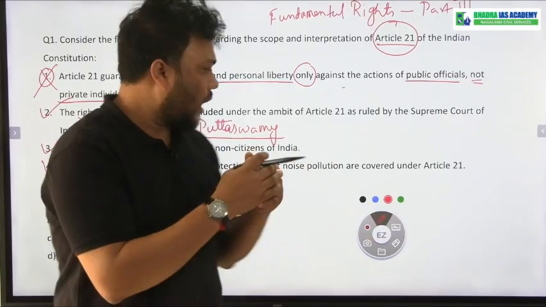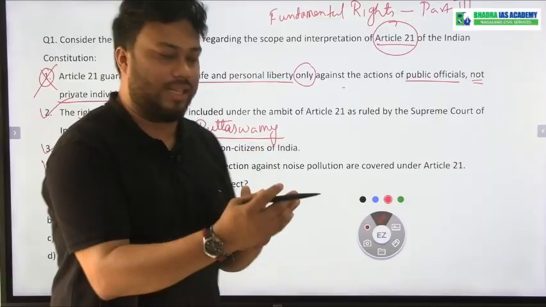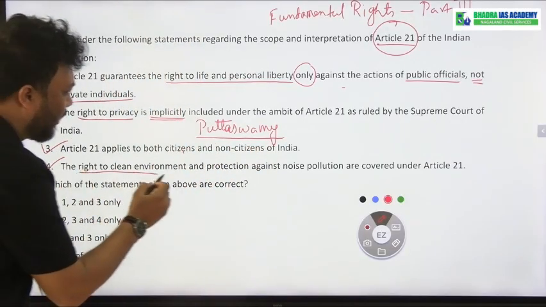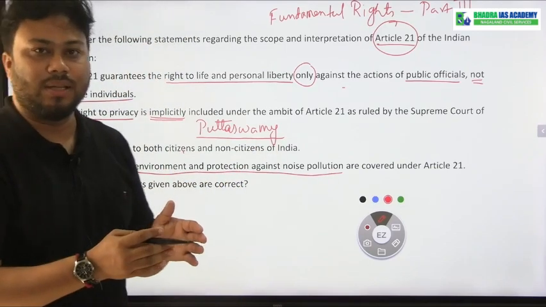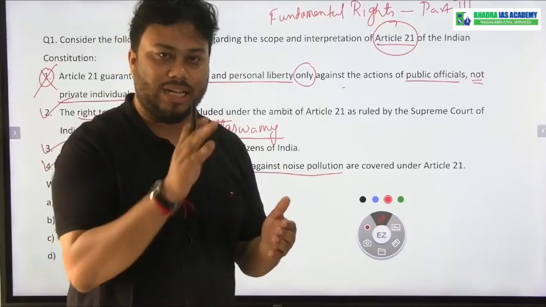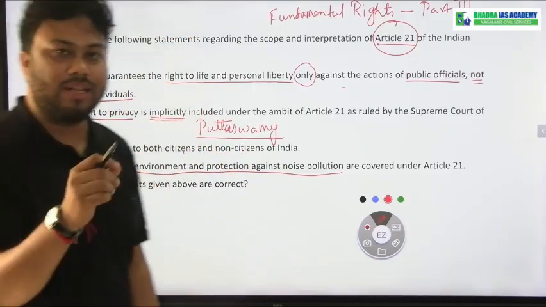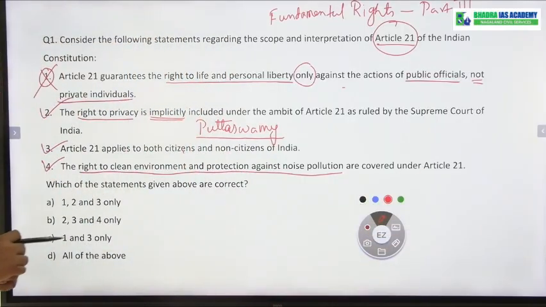If I have the right to a clean environment and protection against noise pollution, then ultimately my life will be dignified, and that is why the Supreme Court said the right to a clean environment is a fundamental right under Article 21. Hence statement number 4 is also correct.